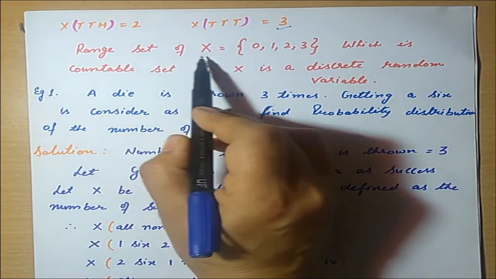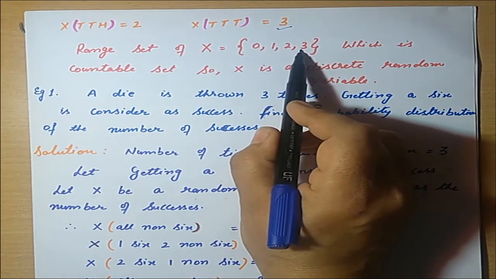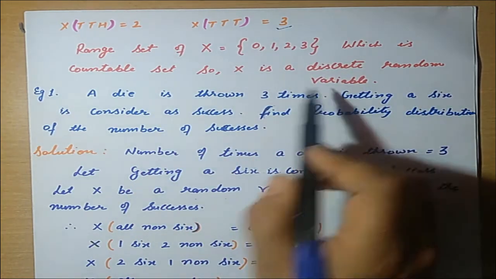That means the range set of the random variable X is 0, 1, 2 and 3, which is a countable set. So X is a discrete random variable.